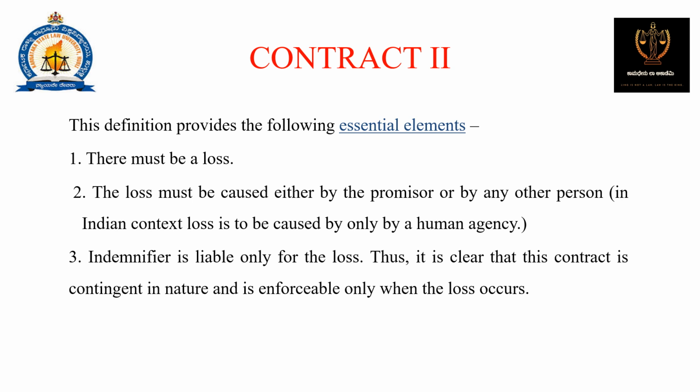This definition provides the following essential elements. There must be a loss. The loss must be caused either by the promisor or by any other person. The indemnifier is liable only for the loss. Thus, it is clear that this contract is contingent in nature and is enforceable only when the loss occurs.